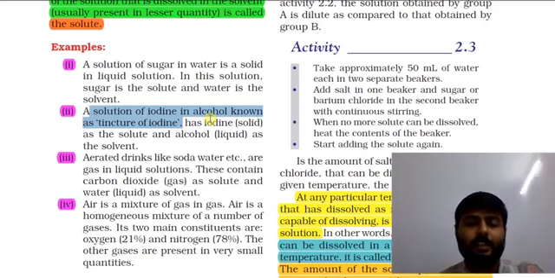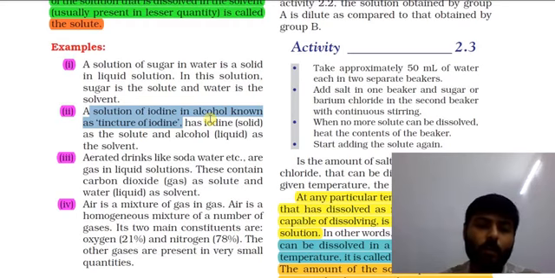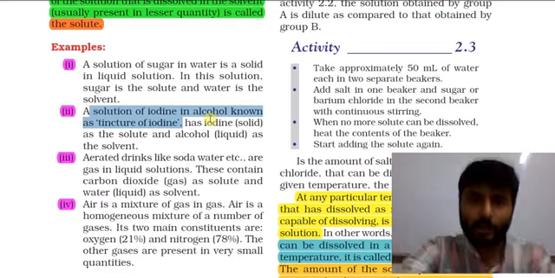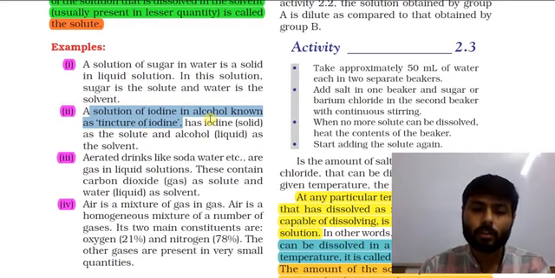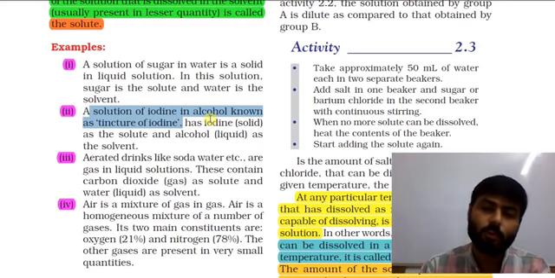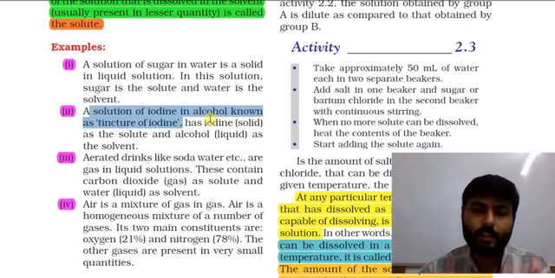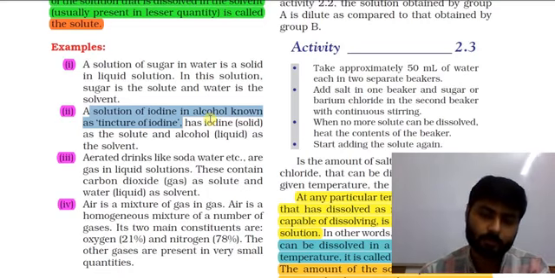The tincture of iodine is a solution of iodine in alcohol, having iodine solid as a solute and alcohol liquid as solvent. So tincture of iodine is also a solid in liquid solution, in which iodine is in solid form as a solute and alcohol is in liquid form as a solvent.